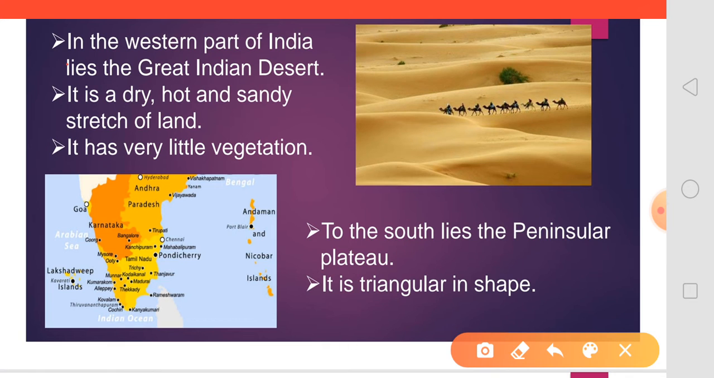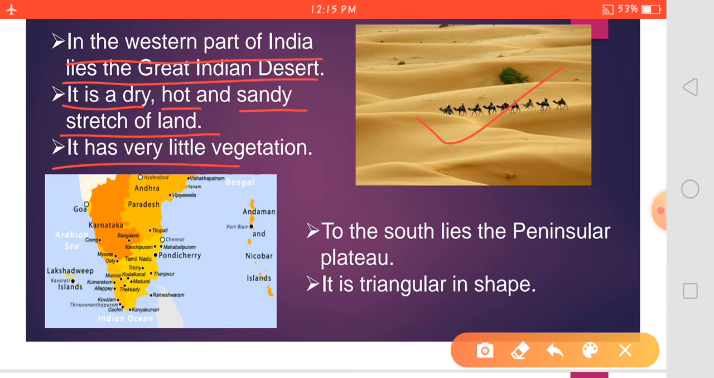In the western part of India lies the great Indian desert. Here you can see the picture of the desert. In the desert you will not find many water bodies. Very little water is there. So it is a dry, hot, sandy stretch of land. It has very little vegetation. The reason for having little vegetation is that the water bodies are very few. So crops or trees cannot grow over there due to its climate.